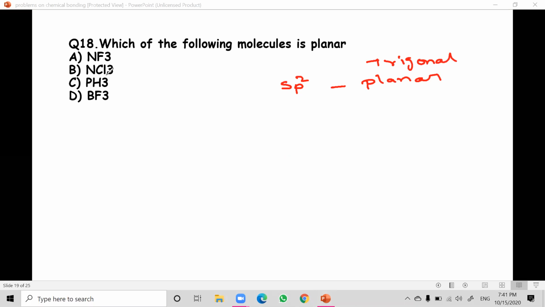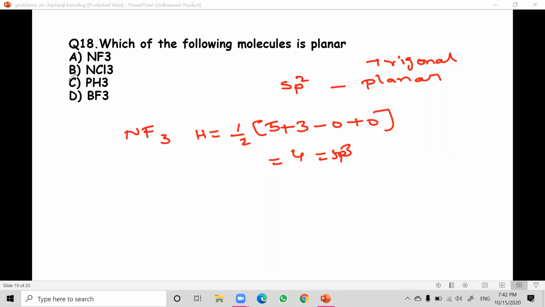Without lone pairs. So NF3: hybridization H is equal to half into valence electrons of the central atom nitrogen, 5, plus monovalent atoms; since fluorine is monovalent, it is 3, minus 0 plus 0. So 5 plus 3, 8. 8 by 2 is 4. 4 means sp3, not trigonal planar. Second option NCl3 is also the same. PH3 phosphine: phosphorus also has 5 electrons in the valence shell, 5 plus 3, 8 by 2.